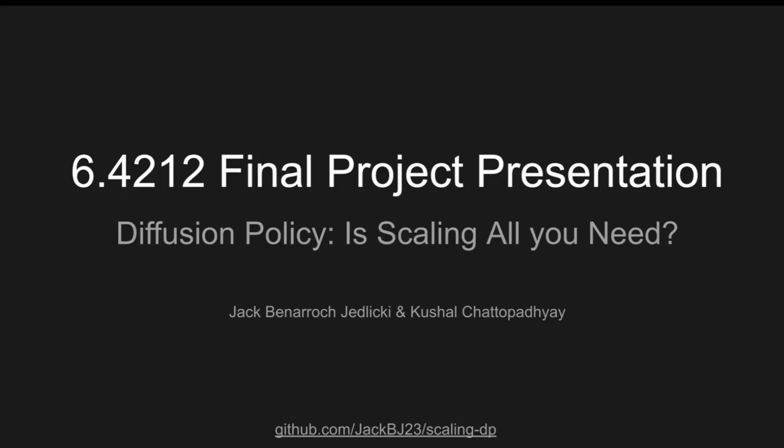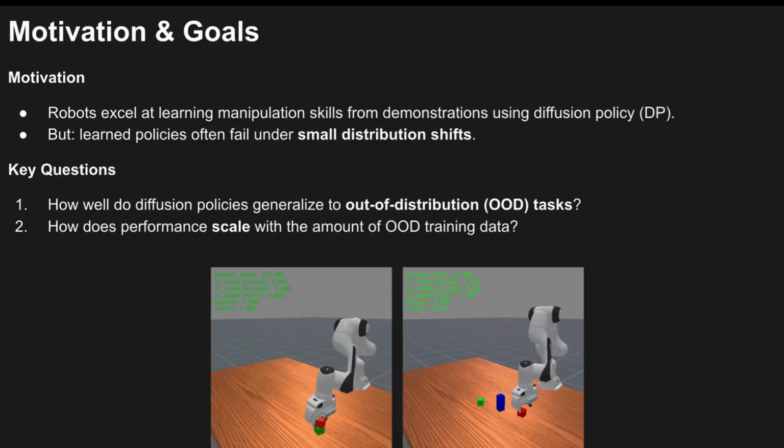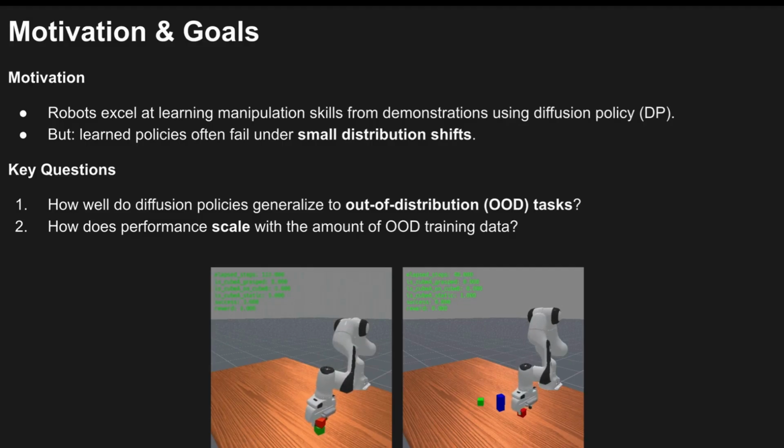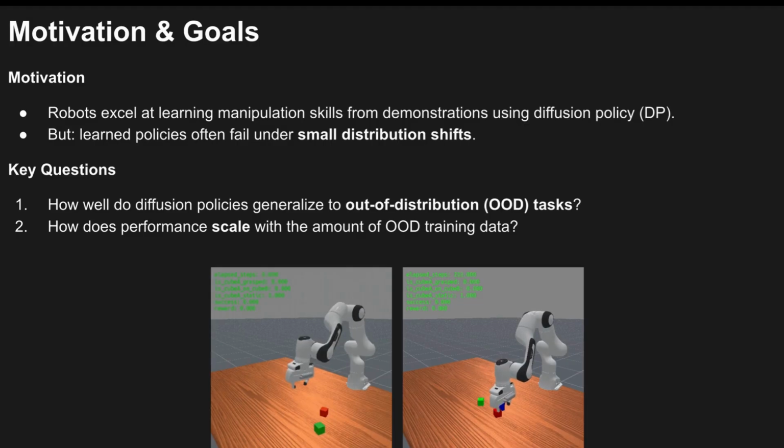Is scaling all you need? As we know, robots can learn manipulation skills from demonstrations using diffusion policies. However, learned policies often fail under small distribution shifts. Because of this, the two main questions we ask in our project are: how well do diffusion policies generalize to out-of-distribution tasks? And how does performance scale with the amount of training data?